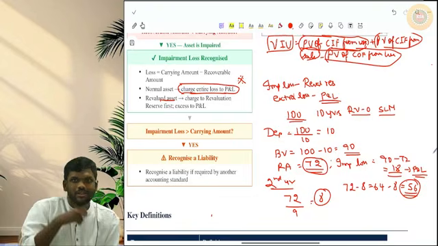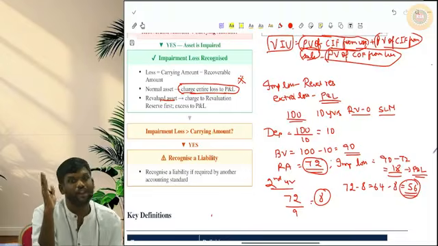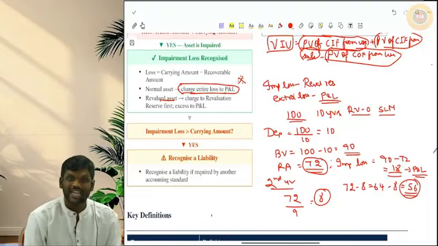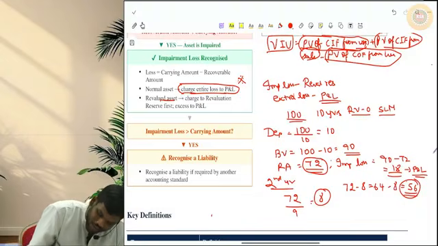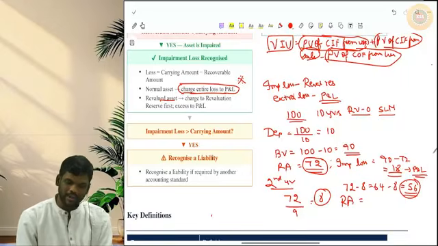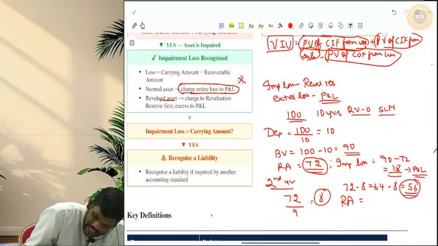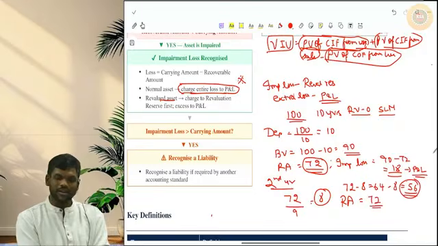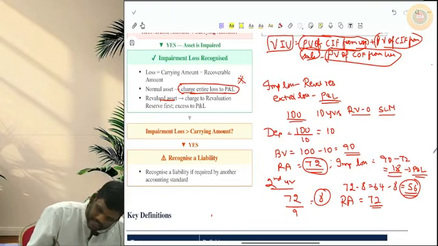Now assume at third year end, we have indicators of reversal of impairment. What happened at third year end? There are indicators of reversal of impairment. So again we have to go and estimate the recoverable amount. Let us keep the recoverable amount as 74.